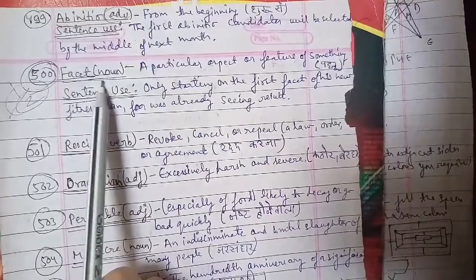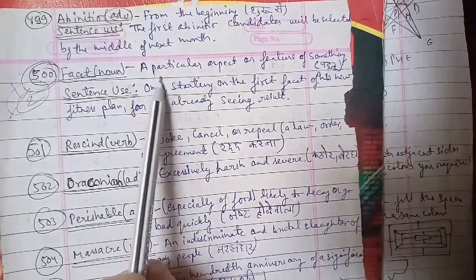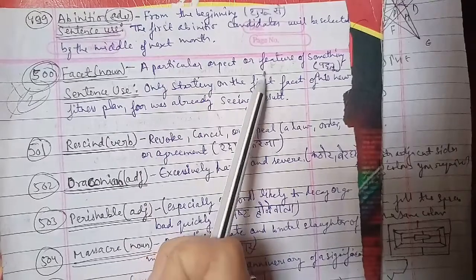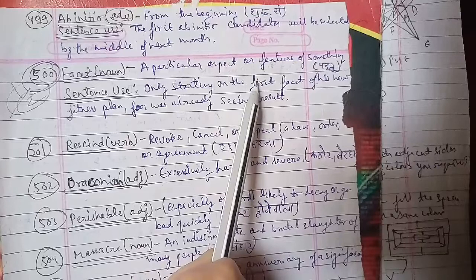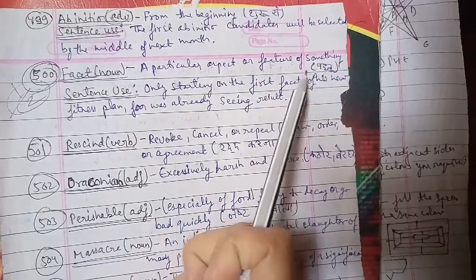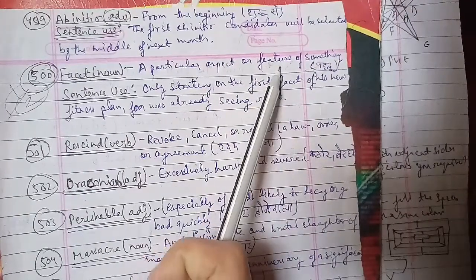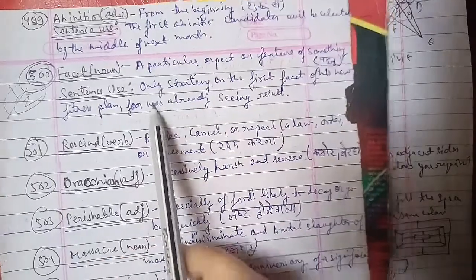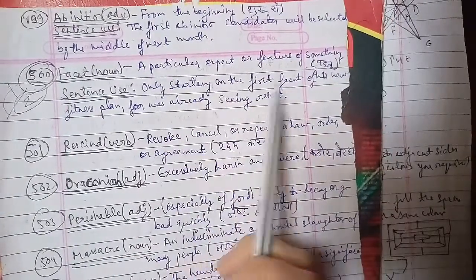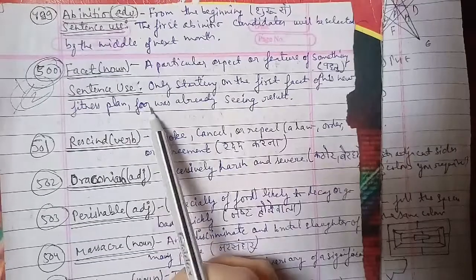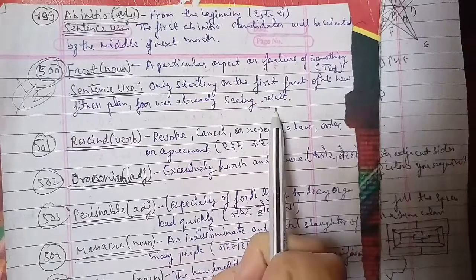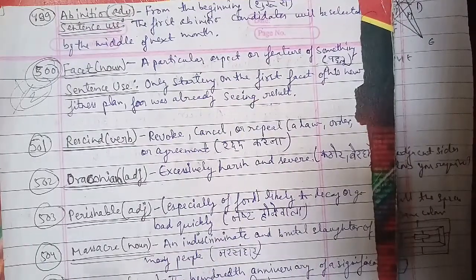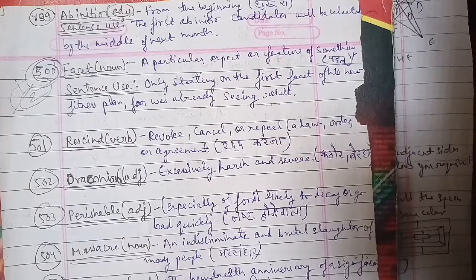Facet is being used as a noun, and the meaning of that is a particular aspect or feature of something, that is कोई particular aspect है या कोई feature है किसी चीज़ के बारे में, that is your पहलू, we can say that for the पहलू. And the sentence for use is: you're only starting on the first facets of his new fitness plan, and far was already seeing results. So that has been used here for the pehlu, and that has been important, of course, when you are going through with that.